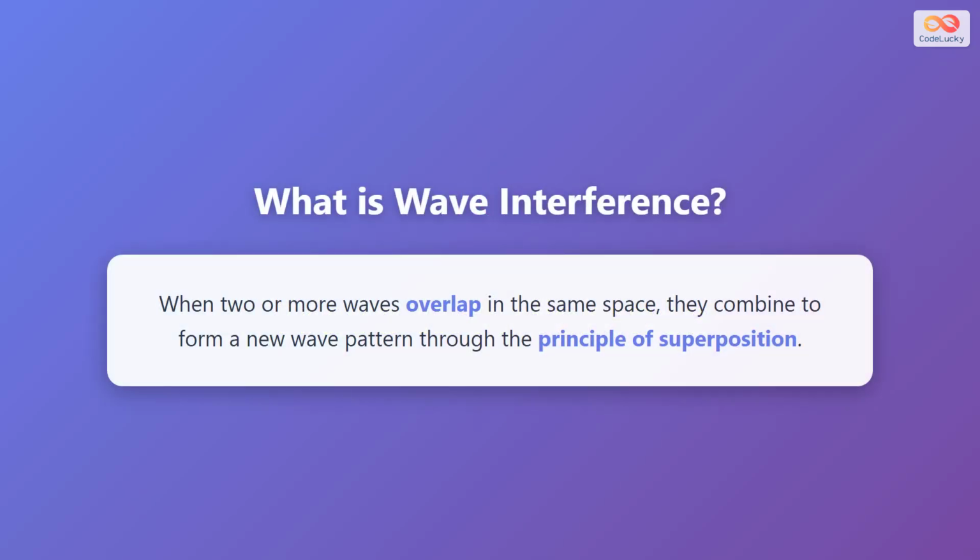Wave interference happens when two or more waves overlap in the same space at the same time. When this occurs, the waves don't bounce off each other or destroy each other. Instead, they combine to form a new wave pattern. This process follows the principle of superposition, which states that when waves meet, their effects add together. The resulting wave is determined by combining the displacements of all the individual waves at each point in space.